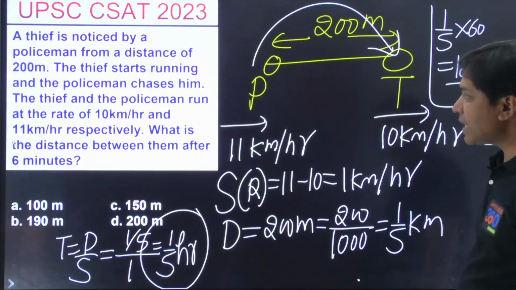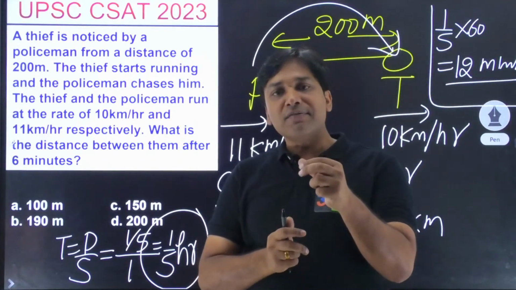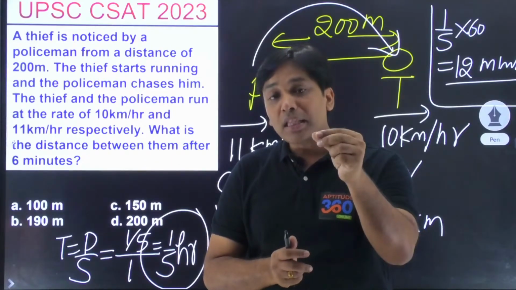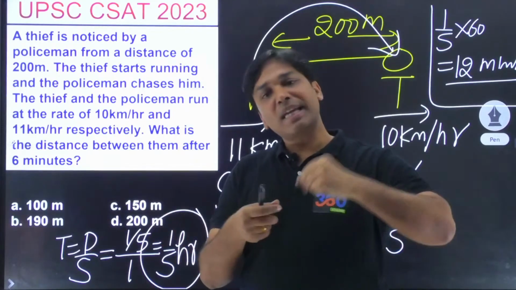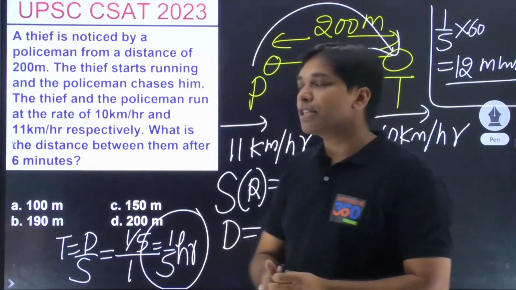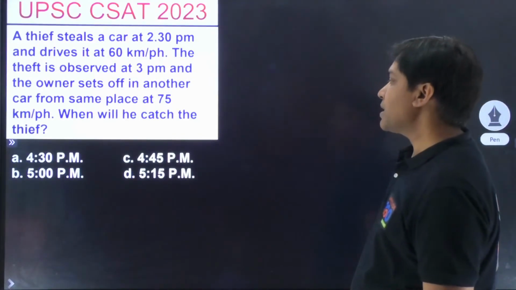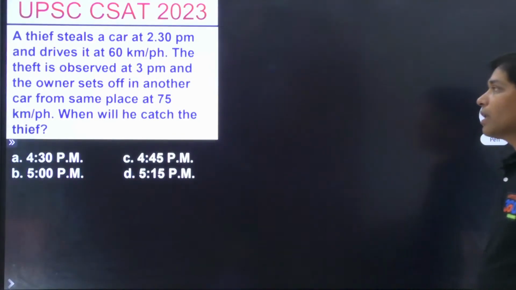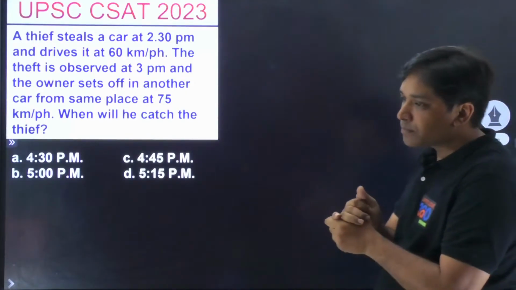Fantastic people. So what is that we are learning through these two problems? The concept of relative speed is applicable only when both of the bodies are moving. जब तक एक भाग रहा है तब तक आप relative speed का concept नहीं लगाओगे। Now go ahead and try to solve this problem. This is pretty simple for us to find out, and I'm waiting for your response, people.